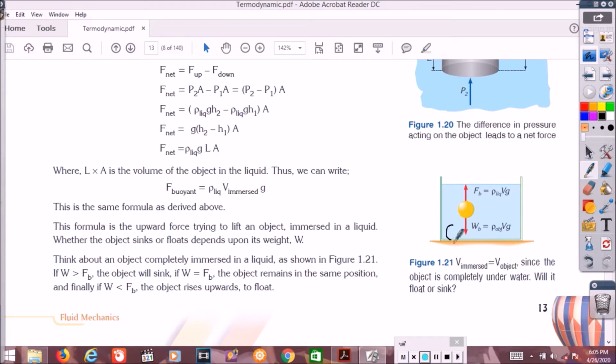If the weight equals FB, the object remains in the same position, or is suspended, like in the middle. And finally, if the weight is less than FB, the object rises upward to float. If the object floats like that, it means that FB is greater than the weight.